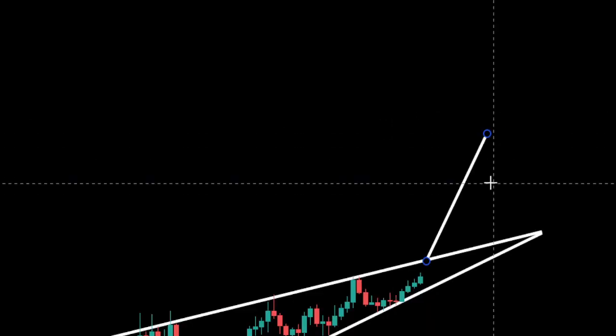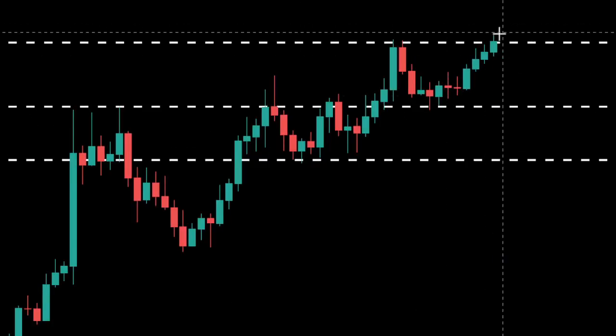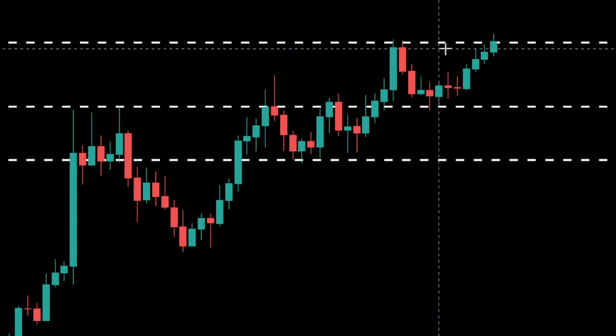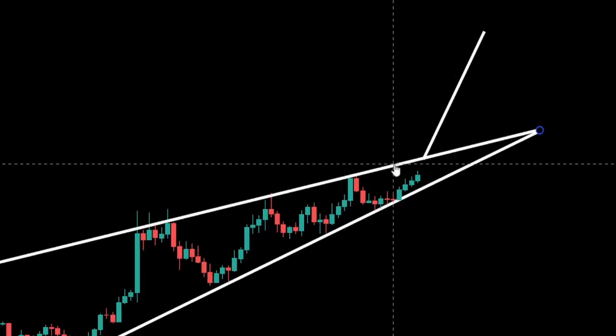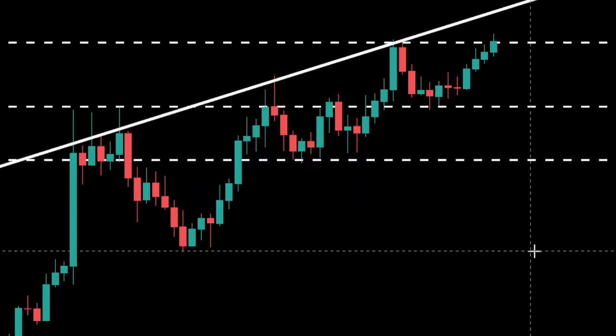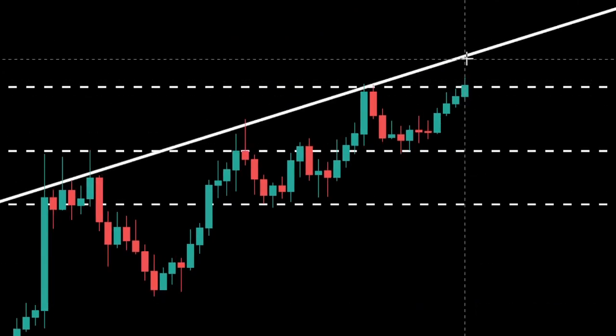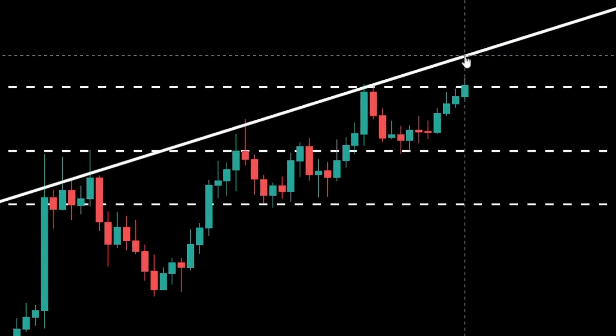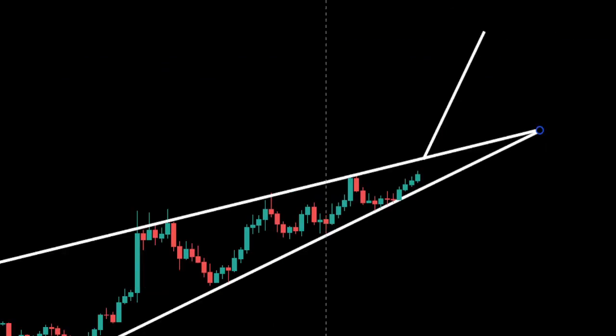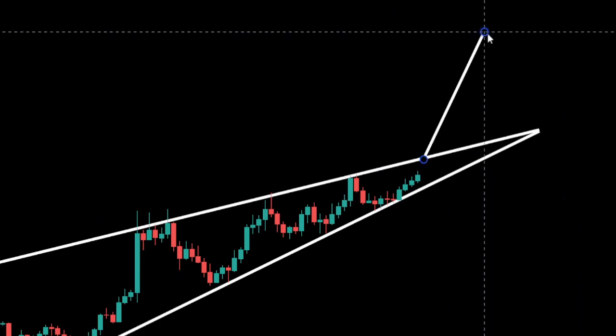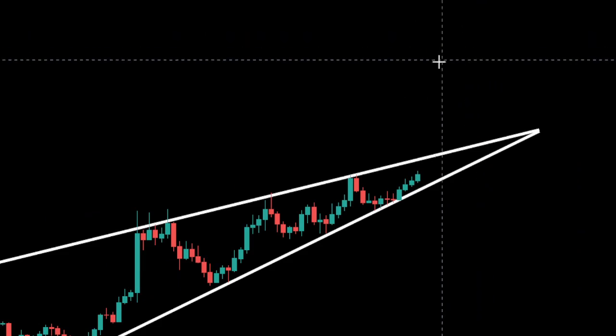Therefore, I would suggest you here that we should not wait for only the breakout of this resistance of $19.5. We should also wait for the resistance of this bullish pennant as well. Let me place this trend line here so it will be more visible for you. You can see that the trend line of the resistance of this bullish pennant is approximately at $20 to $20.50. So the next few hours are very important for ApeCoin, because we are at the very end of the bullish pennant, and at any time it can break this pennant.